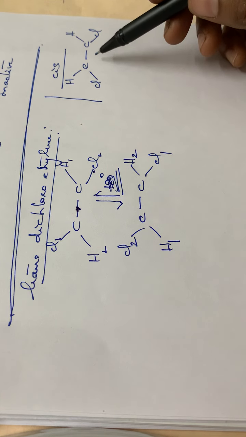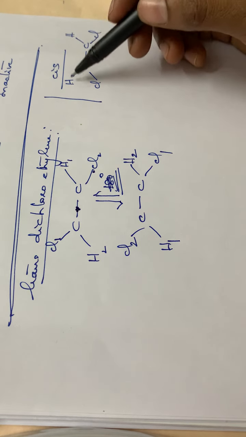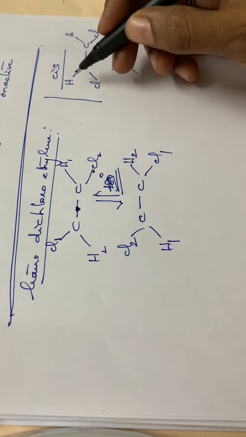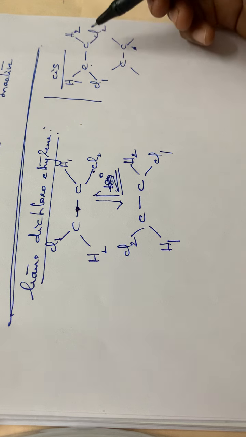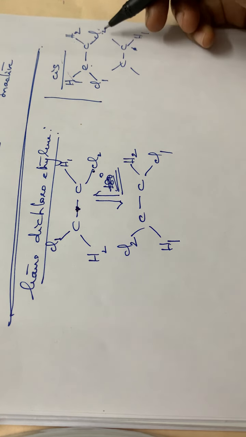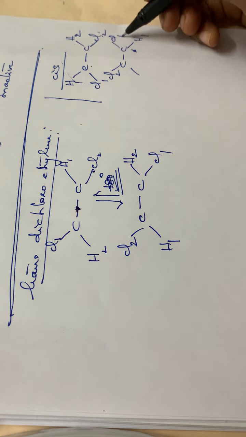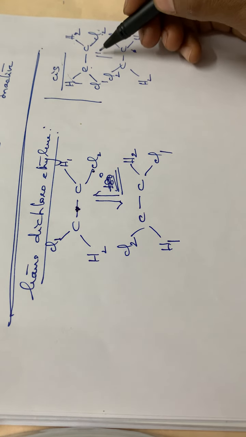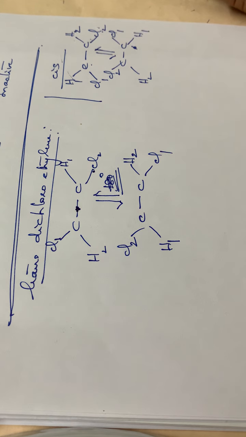But in the case of cis dichloroethylene, what happens is that while we are rotating this particular molecule, say suppose this is H1 and H2, this is Cl1 and Cl2. Suppose I am rotating this molecule, what happens? This H1 will be coming to Cl2's position and the Cl2 will be coming to H1's position, and the Cl1 coming to H2's position and H2 will be coming to Cl1's position. Okay, so this is the rotation, or this is the appearance. See, there is no center of symmetry for this particular molecule.